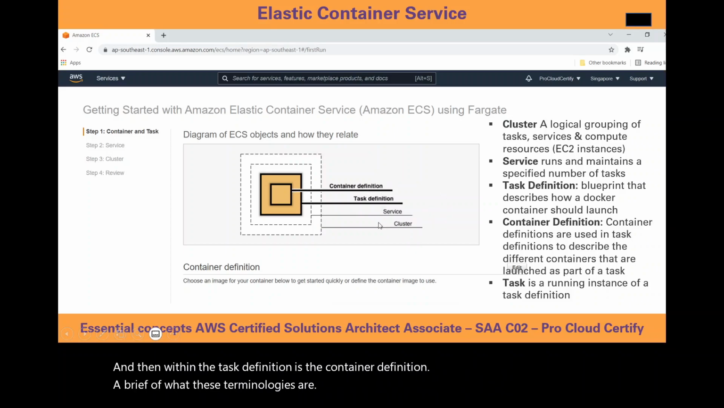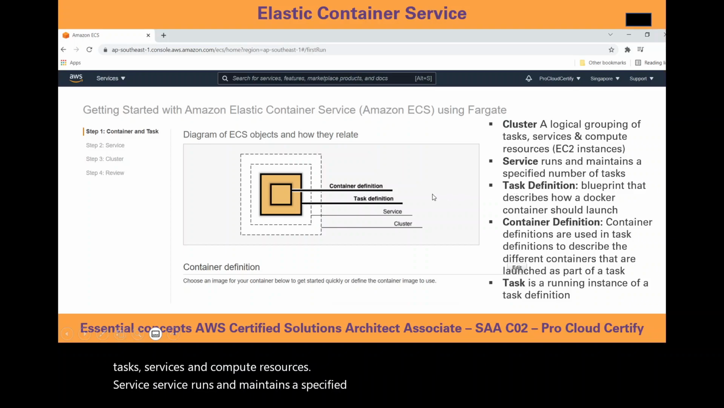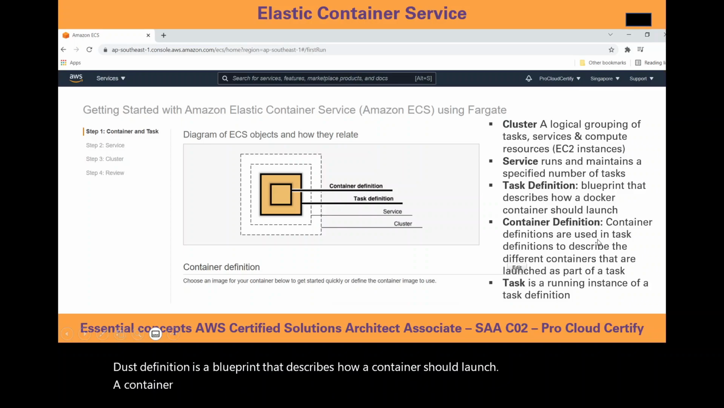Now, a brief of what these terminologies are. First, we start with the cluster, which is the most outermost layer. It is the logical grouping of tasks, services, and compute resources. Service runs and maintains a specified number of tasks. Task definition is a blueprint that describes how a container should launch. A container definition is used in task definitions to describe the different containers that are launched as part of the task. And a task is basically a running instance of the task definition.